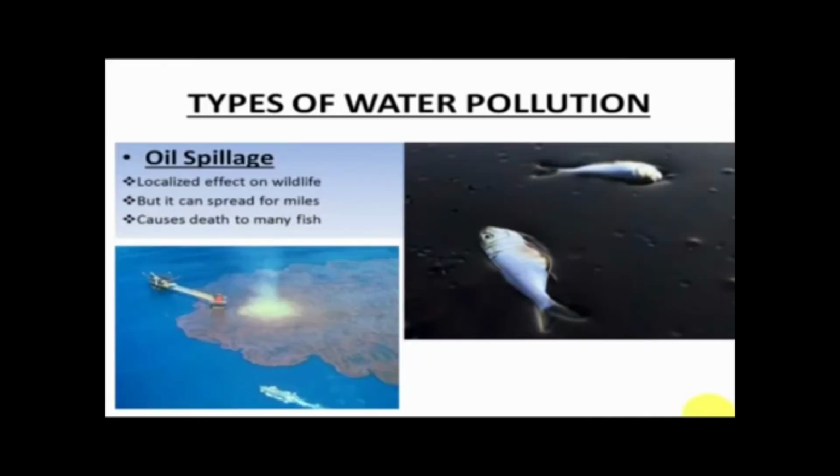So next is oil spillage. Oil spillage, initially, is a localized effect on the wildlife which are staying in a particular area. But this can actually spread to miles. So a lot of fishes and other marine life can also lead to death because of the oil.